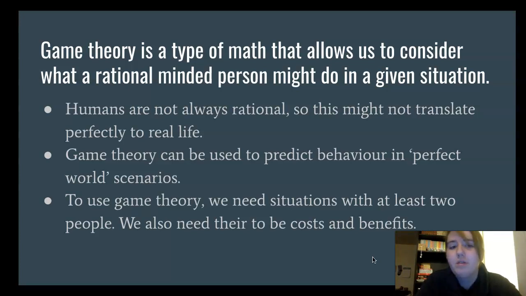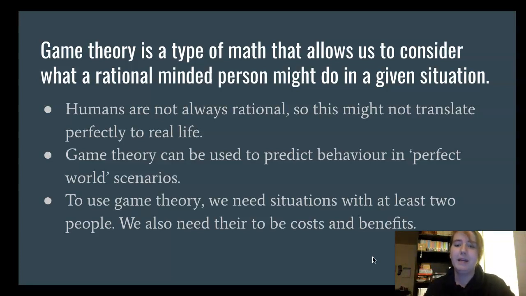So game theory doesn't always translate perfectly to real life. Sometimes game theory doesn't actually look like what your real life does look like. But it can give us some information about maybe how we should be acting. Game theory, I wrote here, can be used to predict behavior in perfect world scenarios. So assuming everyone is perfect and everyone is going to do the thing that's best for them, so they're going to make the choice that is most beneficial for them.